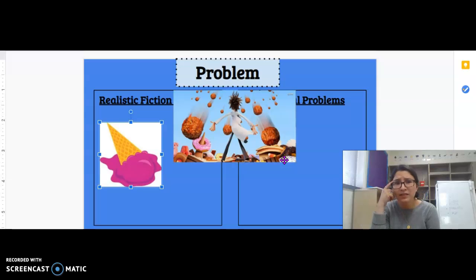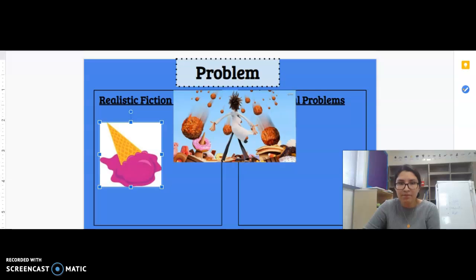Is that a realistic fiction problem or a fictional problem? Realistic fiction problems actually could happen to someone. Fictional problems, no, they are made up, pretend, it's not going to happen. So that's this picture. So to yourself, think, what kind of problem is that? And then this little picture right here is ice cream that fell and is starting to melt.